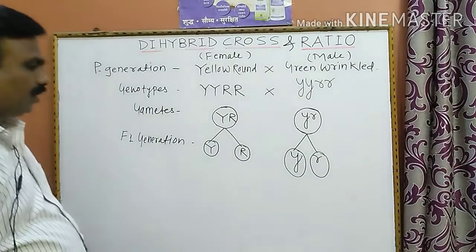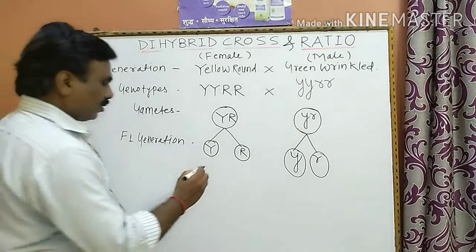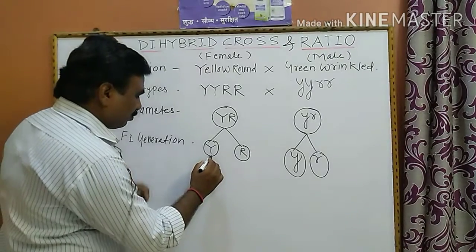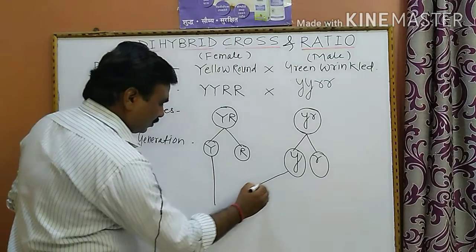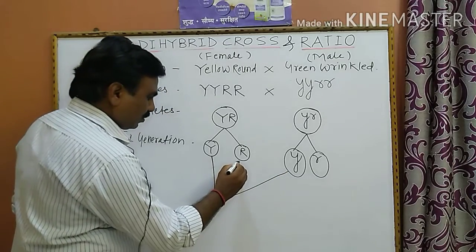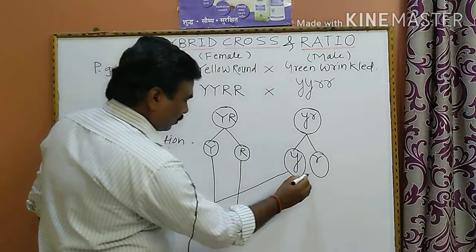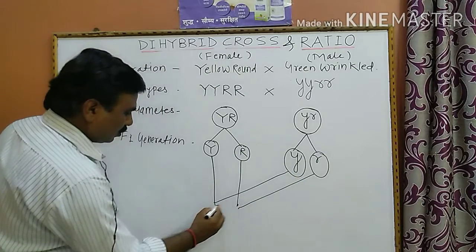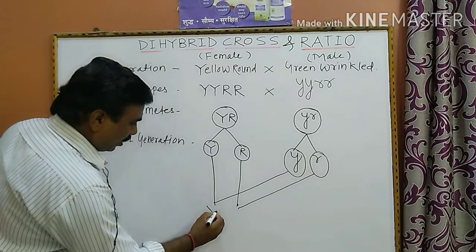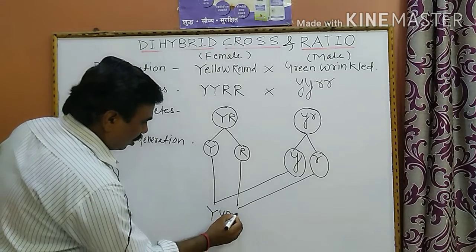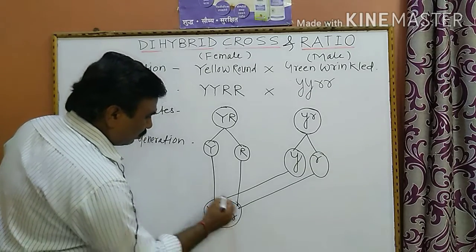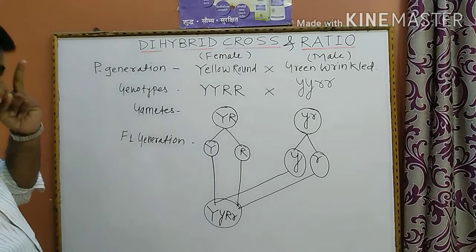Then to obtain the offsprings of the F1 hybrids, these are the capital Y, small y, capital R, small r. These are the offsprings that are obtained.